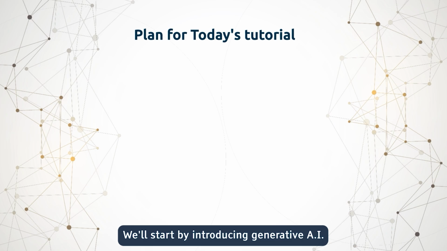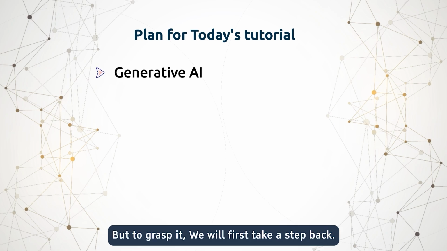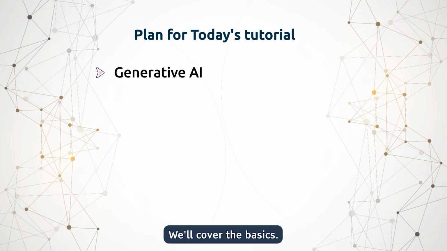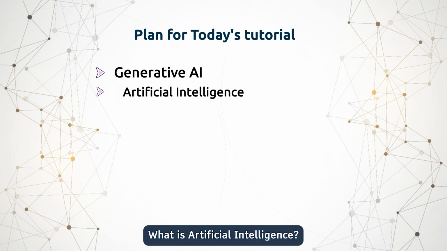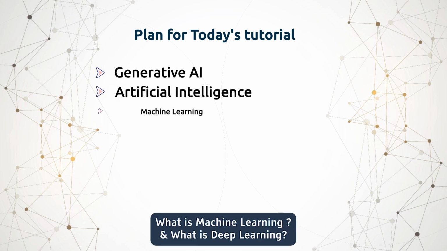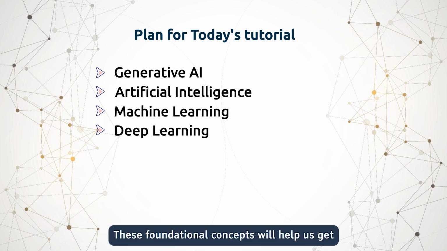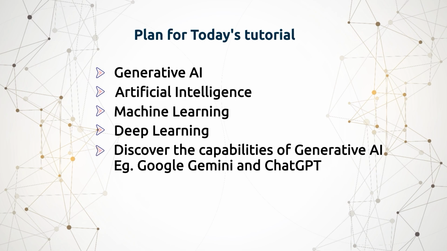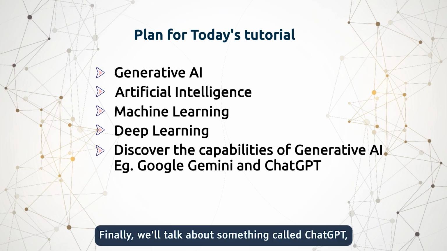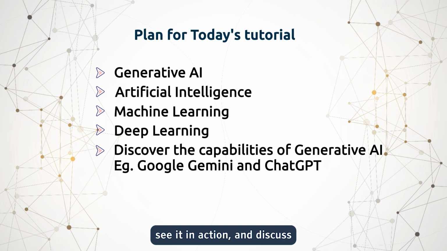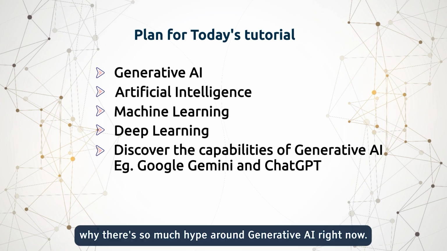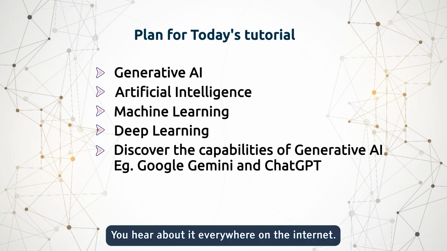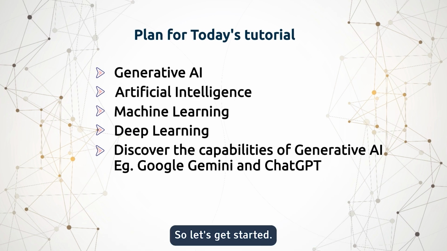We'll start by introducing Generative AI, but to grasp it, we'll first take a step back. We'll cover the basics. What is artificial intelligence? What is machine learning? And what is deep learning? These foundational concepts will help us get the full picture of what generative AI is all about. Then, we'll recap and dive deeper into generative AI. Finally, we'll talk about something called ChatGPT, see it in action, and discuss why there's so much hype around generative AI right now. You hear about it everywhere on the internet, so let's get started.